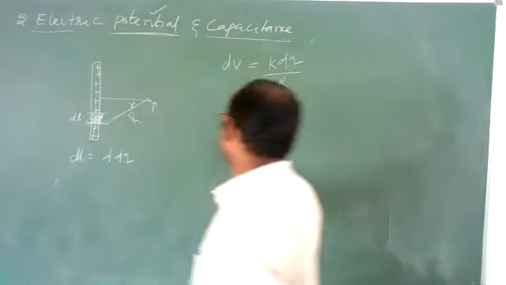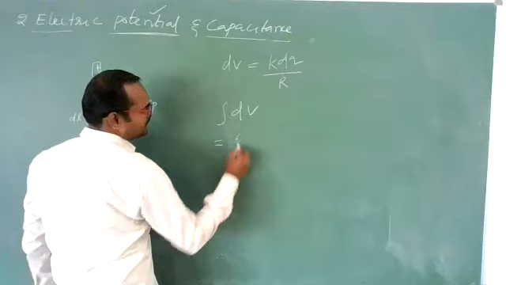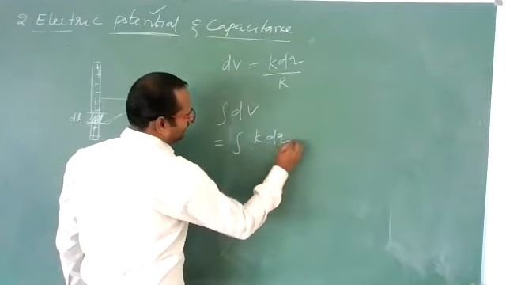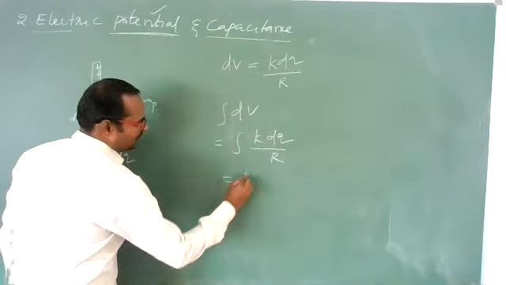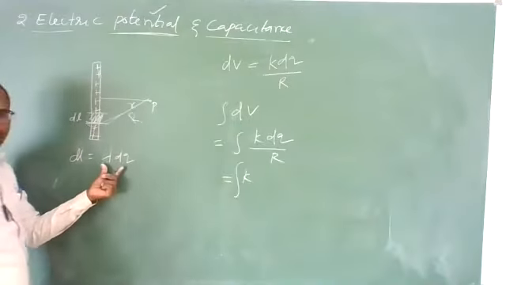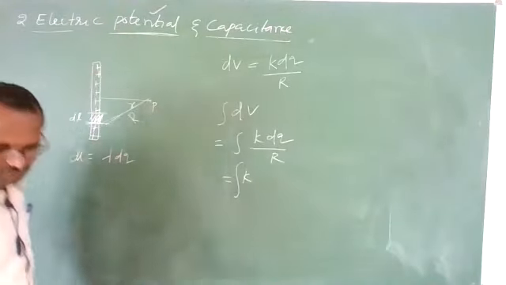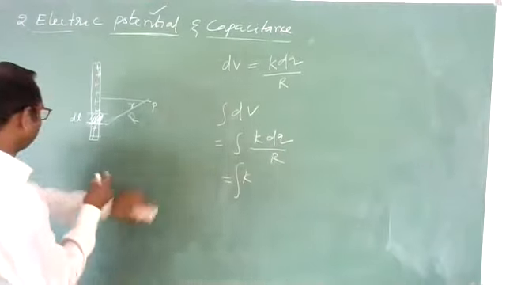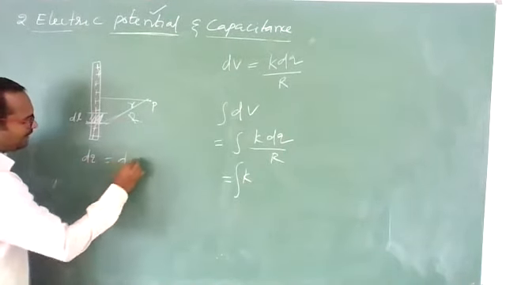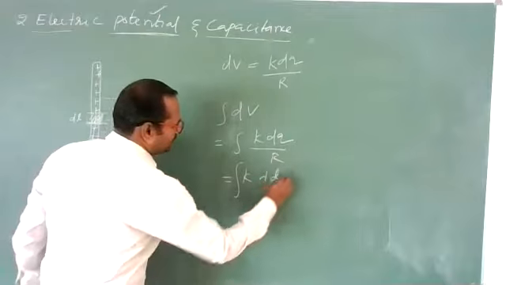You want the total potential, so integrate it: integration of dV, k dq by r. The dq value is lambda into dl, so it is k lambda dl by r.